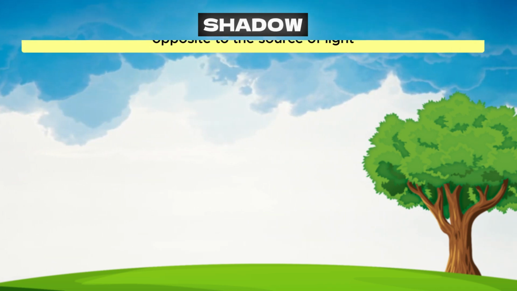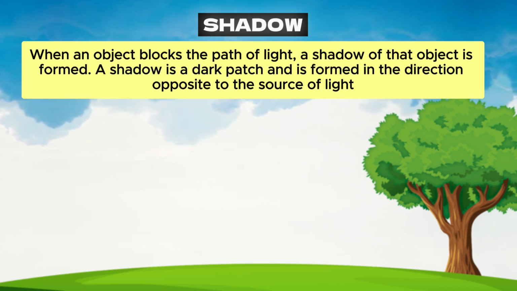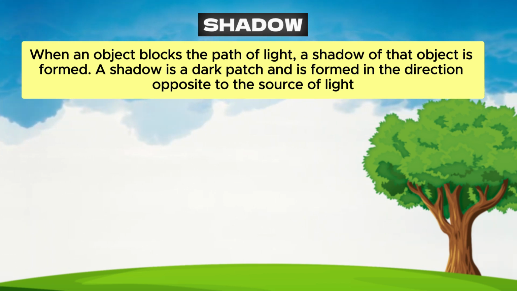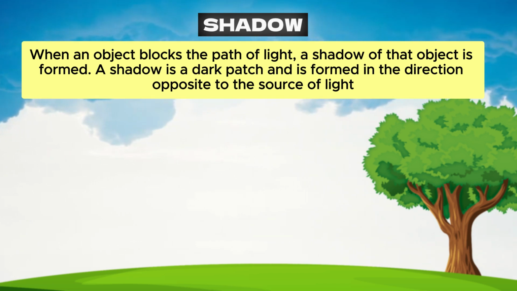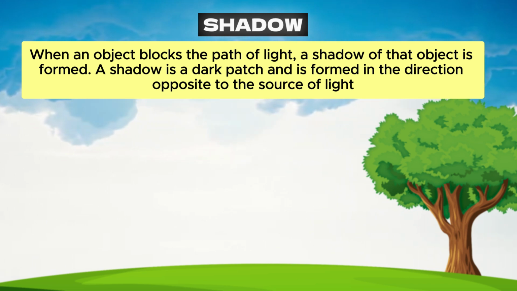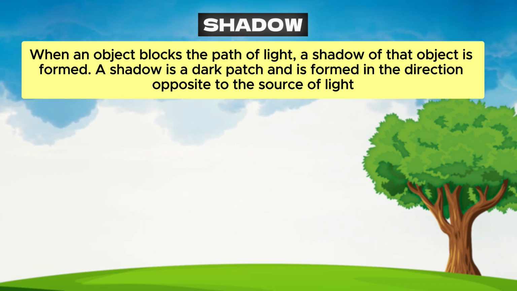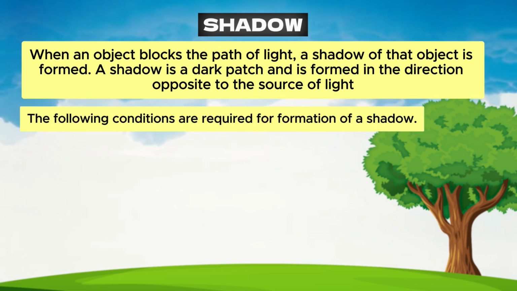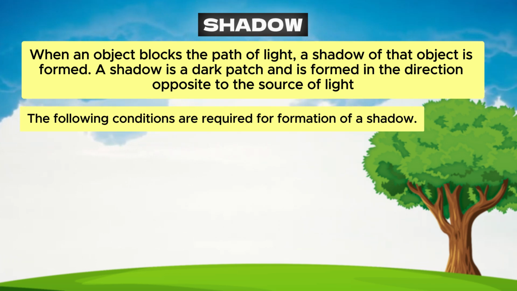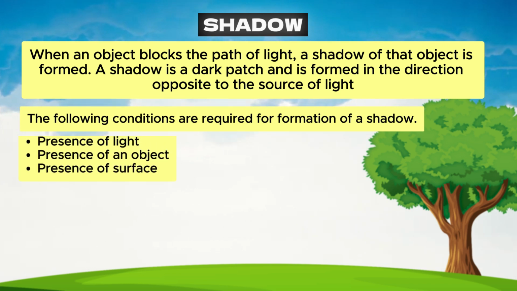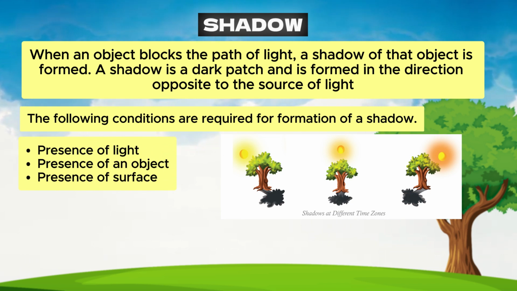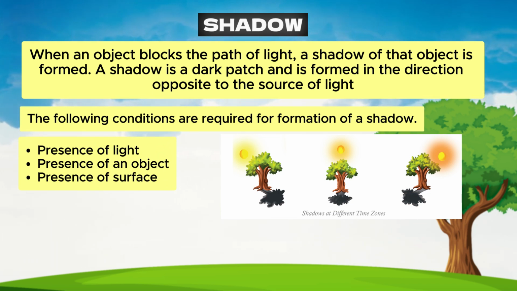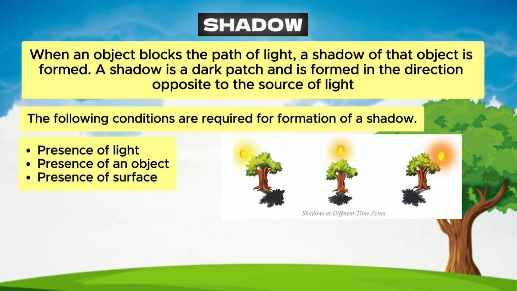Shadow. When an object blocks the path of light, a shadow of that object is formed. A shadow is a dark patch and is formed in the direction opposite to the source of light. The following conditions are required for formation of a shadow. Presence of light. Presence of an object. Presence of surface.